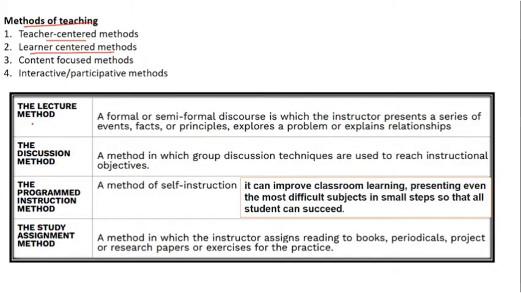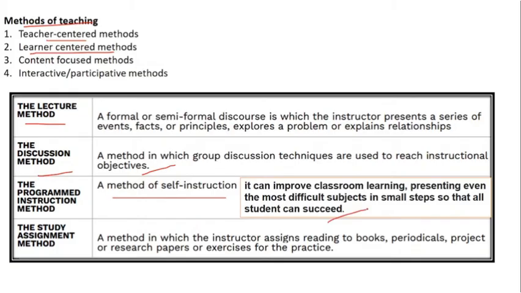So lecture method, which is a very formal method, presents a series of facts and principles, but it is one way. Discussion method, one of the most interactive methods, in order to reach an objective. Programmed instruction, which is a self-directed or self-instruction method, can improve class learning by presenting the most difficult subjects in small parts so that the students can succeed.